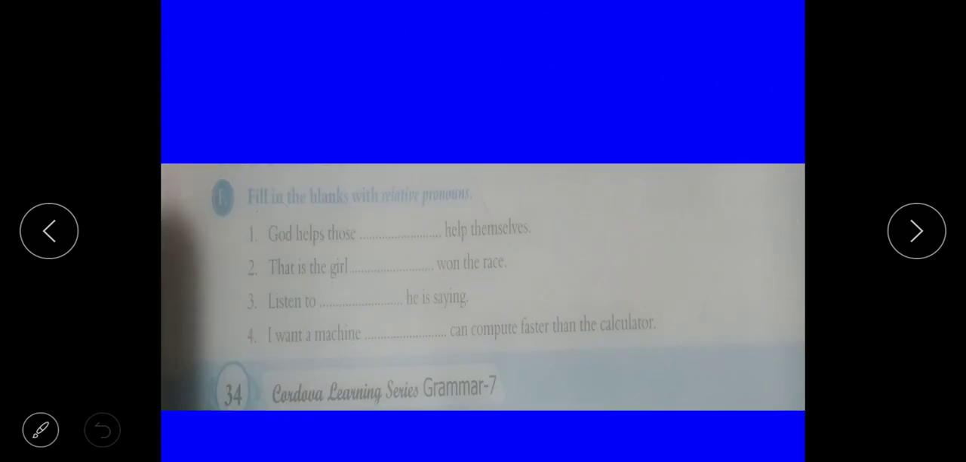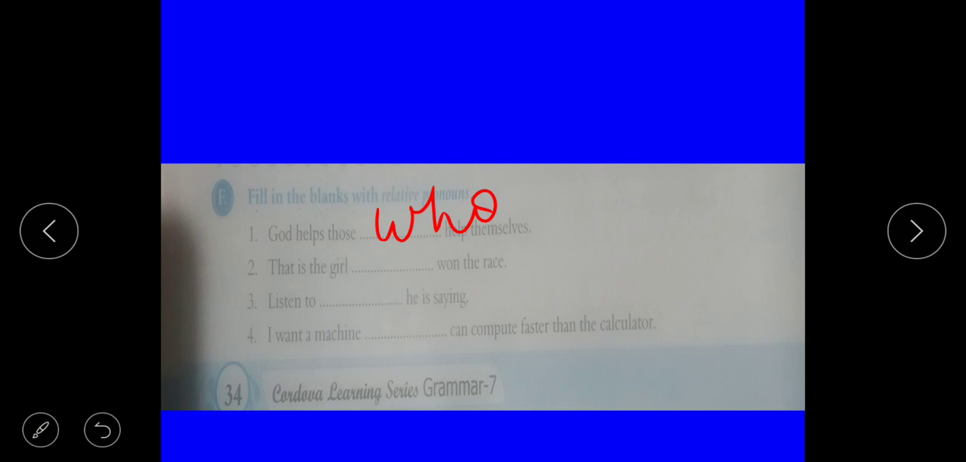Now the first question for relative pronoun: God helps those dash help themselves. Here for persons what do we have to use? Who. God helps those who help themselves. That is the girl. For persons we have to use who or whom.